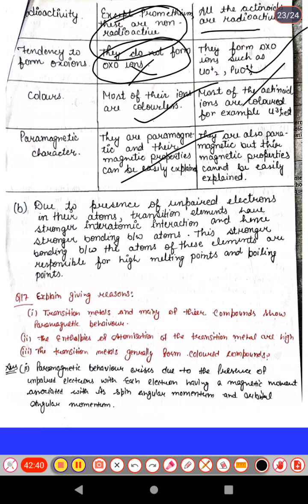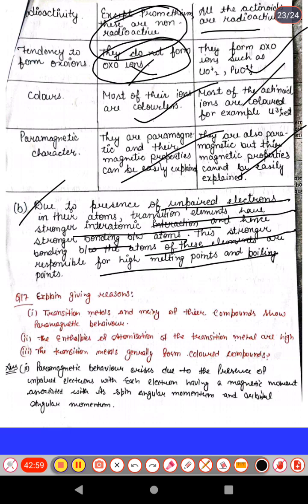Next question is about transition metals: due to the presence of unpaired electrons in their atoms, transition elements have stronger interatomic interaction and hence stronger bonding between the atoms, and due to this stronger binding, the elements have high melting and boiling points.